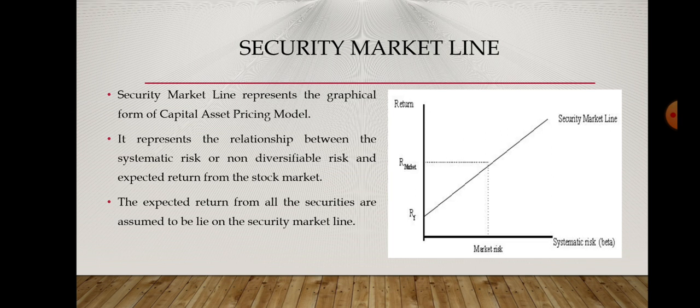So what is the security market line? The security market line represents the graphical form of the capital asset pricing model. It represents the relationship between the systematic risk, or non-diversifiable risk, and the expected return from the stock market. What we assume is that the investor's expected return lies upon the security market line. It is a combination of all the returns that the investors think they will get from the investment stocks.